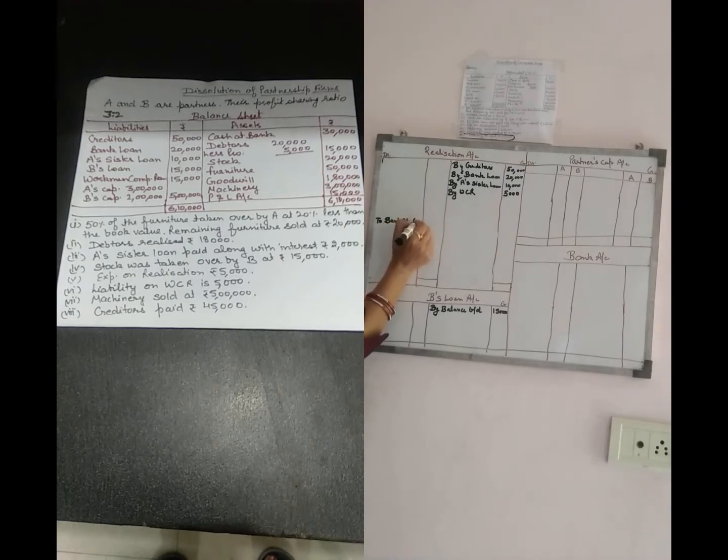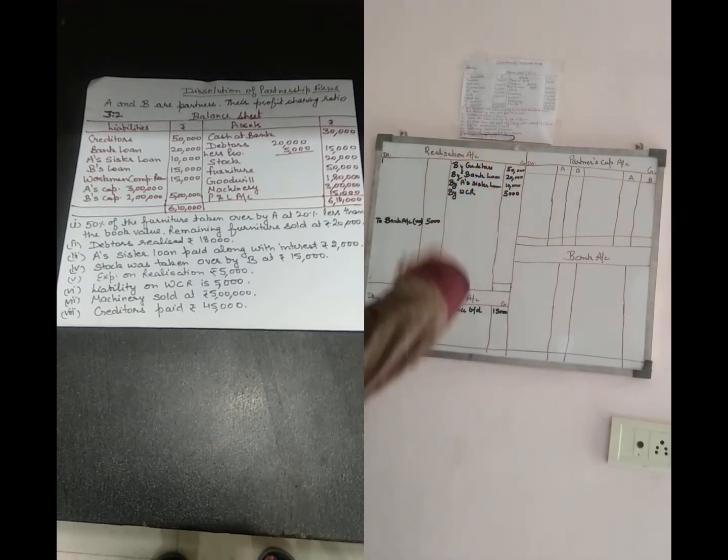That is the liability on the workman compensation reserve of 5,000. So the entry will be workman compensation reserve account debit to realization account and the two partners' capital accounts.